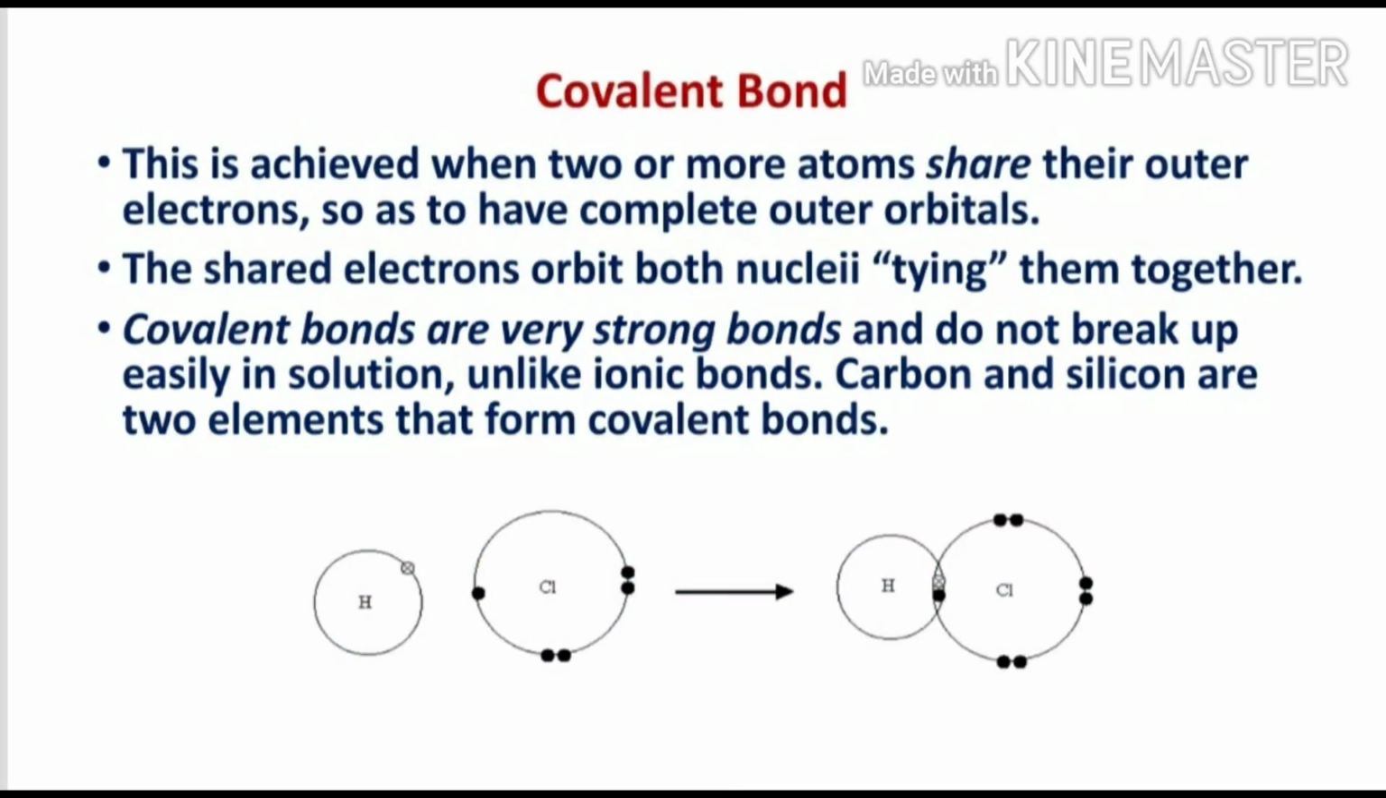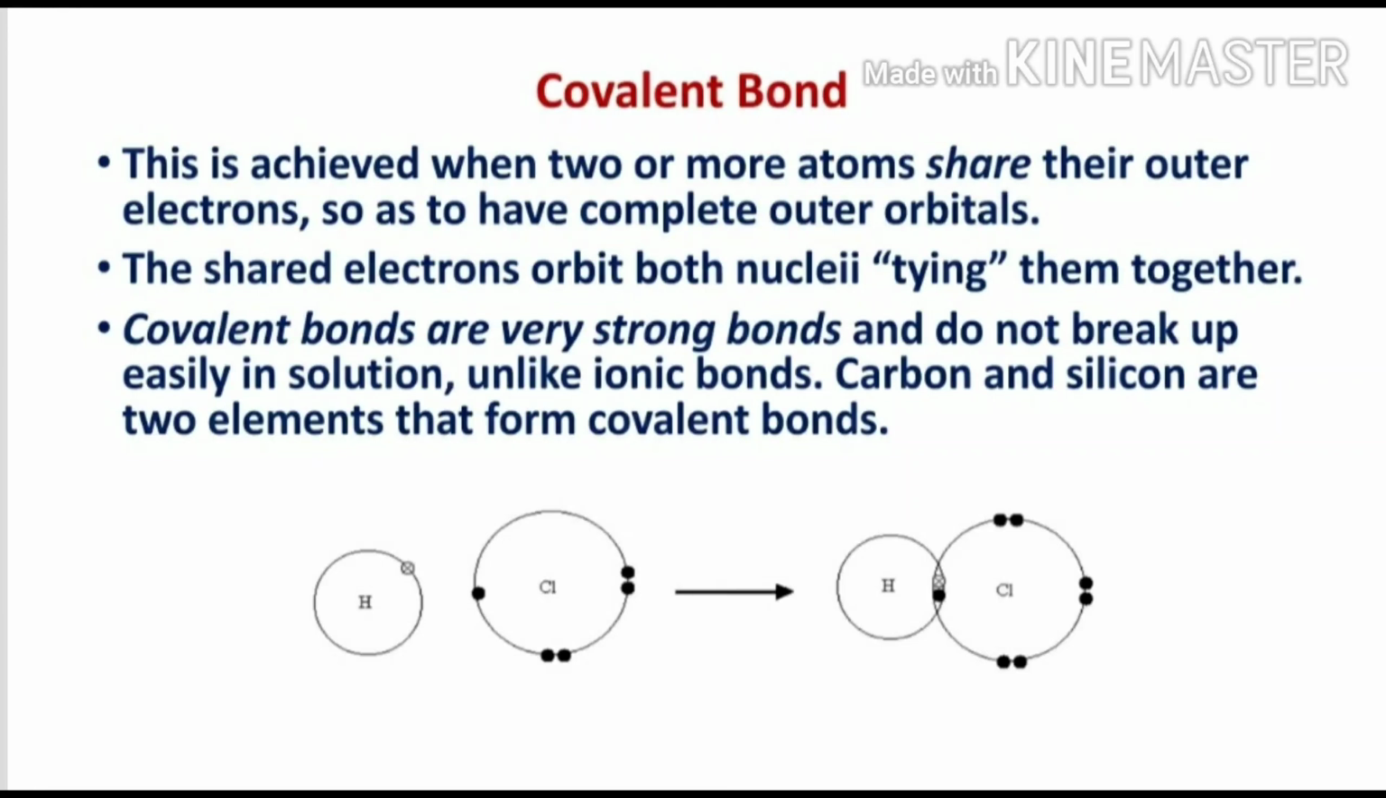The covalent bond is nothing but two or more atoms sharing their outer electrons. To complete the outer orbitals, the electrons are shared between atoms. The shared electrons orbit both nuclei, tying them together. Covalent bonds are very strong and do not break up easily in solution. Unlike ionic bonds, which easily dissociate into ions when dissolved in water, covalent bonds will not easily dissolve into ions. So this is a very strong bond.